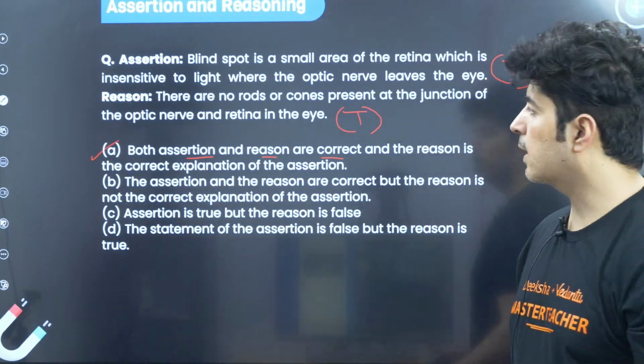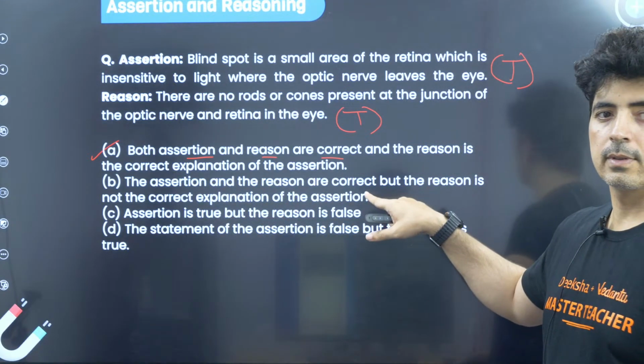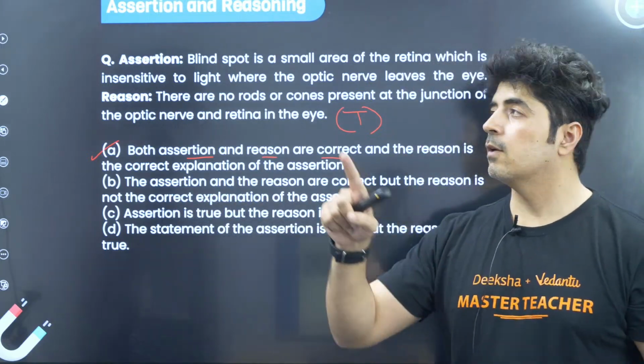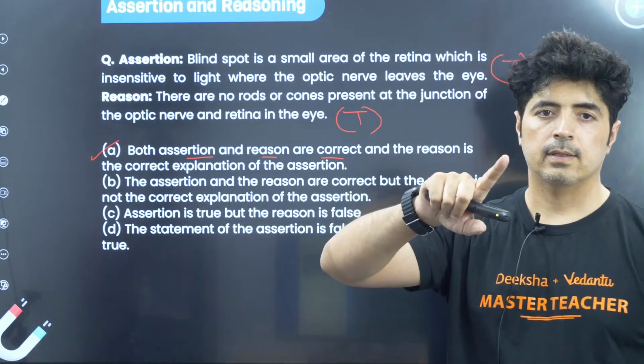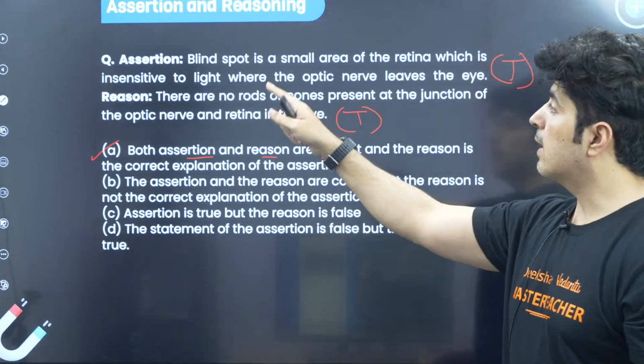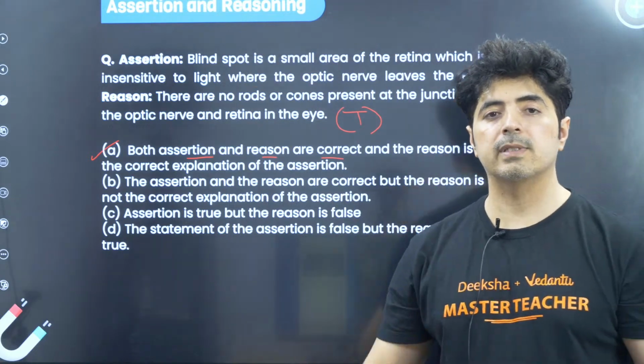You have to make sure, guys. If you see option B, assertion and reason are correct there also, but the reason is not the correct explanation. So you have to see whether the assertion is correct, whether the reason is correct, and the third thing you need to see is whether the reason is able to explain the assertion or not. You have to use your common sense here.